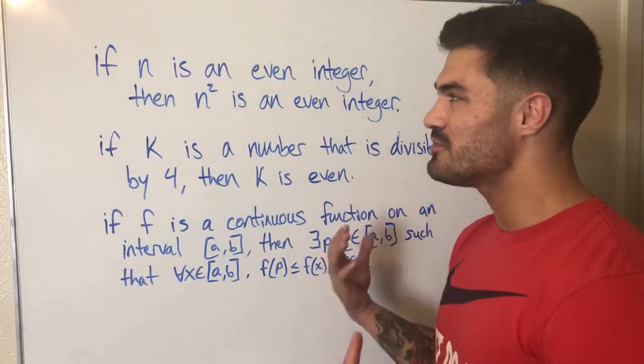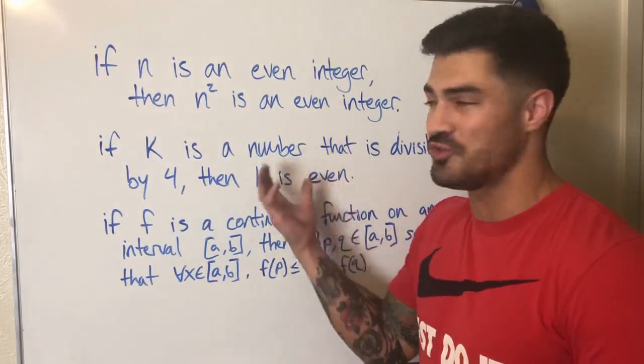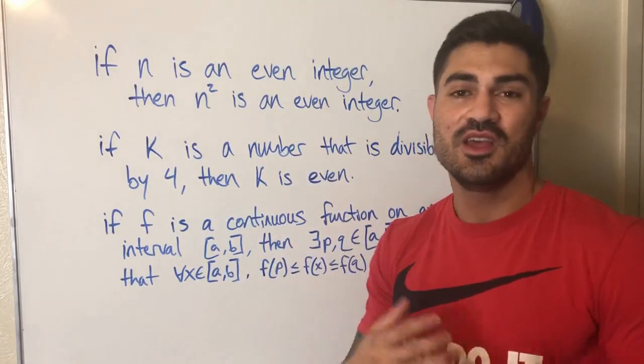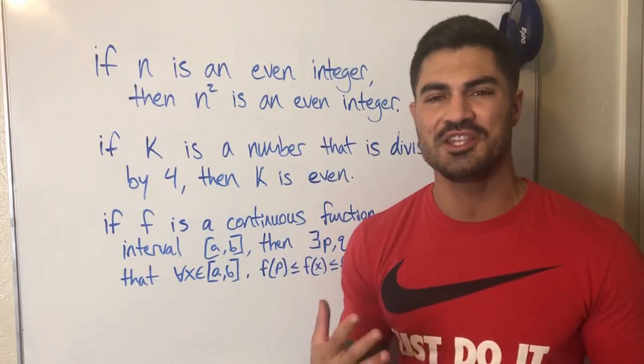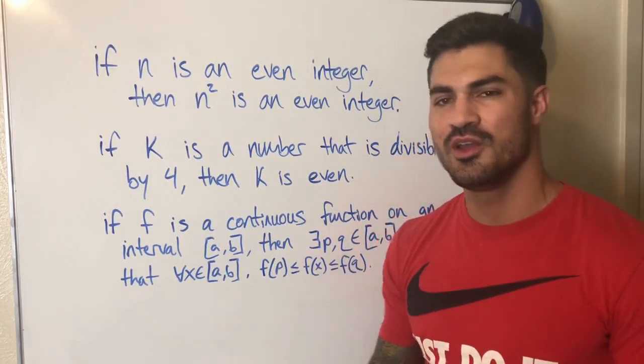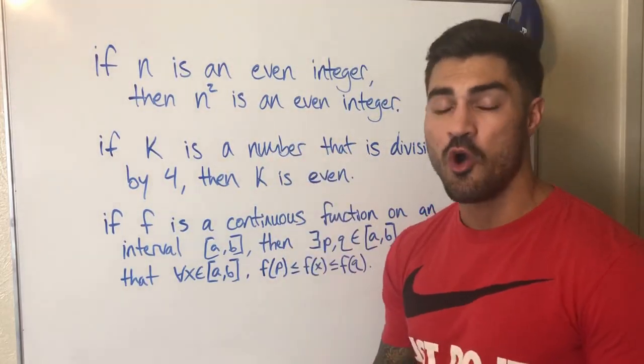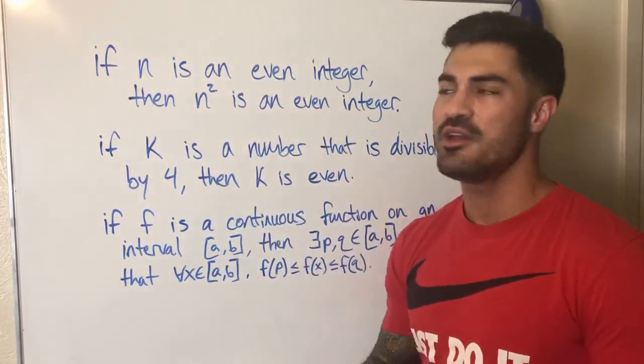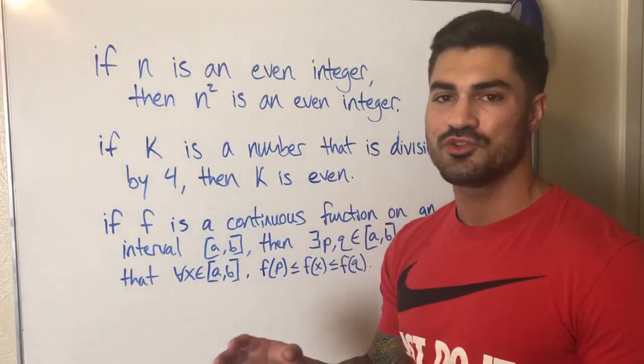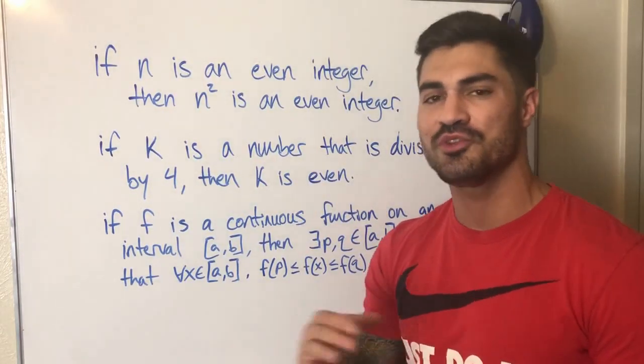All right, so let's look at some conditional statements, which are all true. These are 3 conditional statements, and they're all true. And let's talk about what it means for a conditional statement to be true. Well, we just said a conditional statement is always true when the premise is false, right? When the premise is false, we don't care about the truth value of the conclusion. It's true in both those cases.